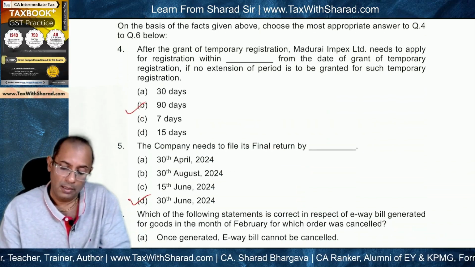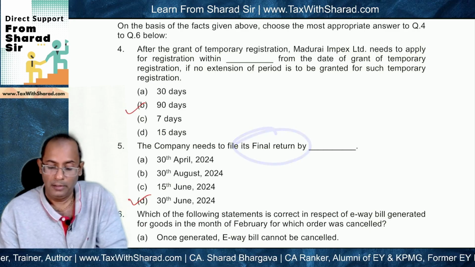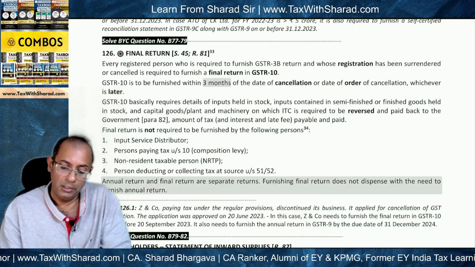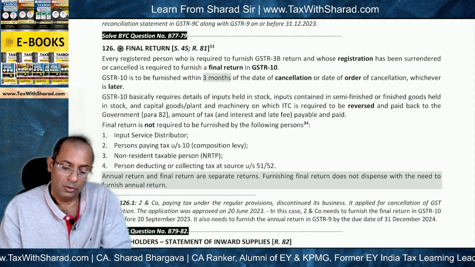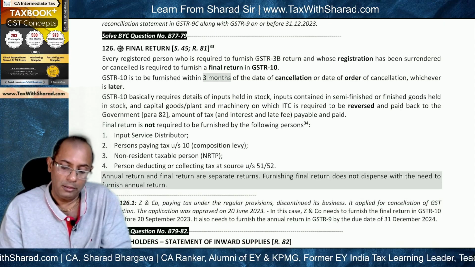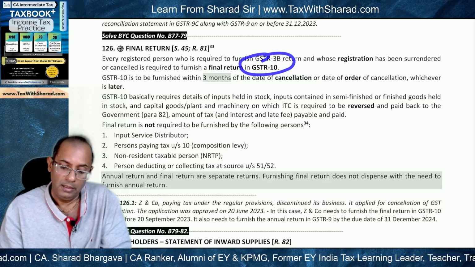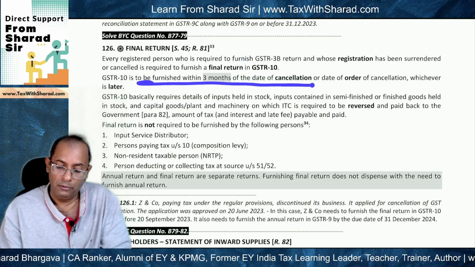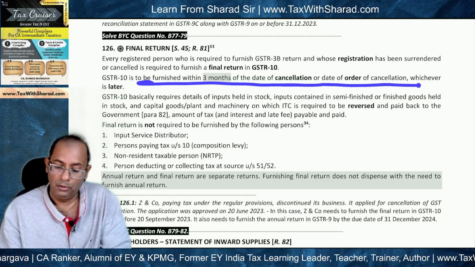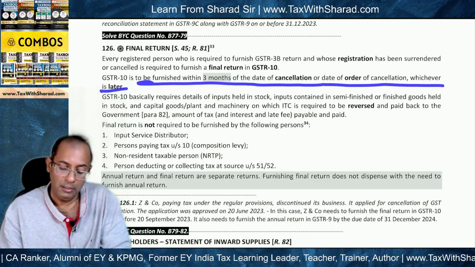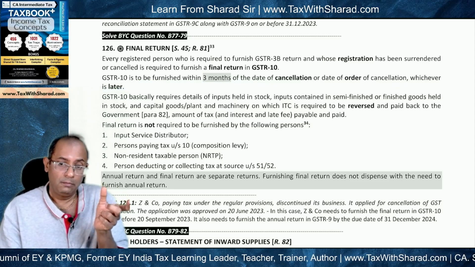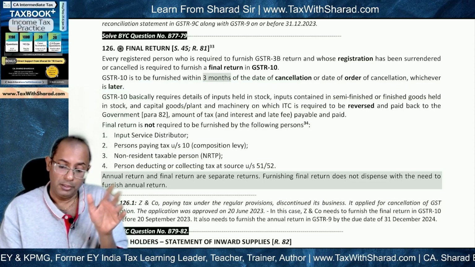Okay, so the company will now need to file its final return by what date? And if we look at the provisions for final return, so the final return is to be submitted in form GSTR 10, and it is to be furnished within 3 months from the date of cancellation or date of order of cancellation, whichever is later. So later of what? Date of cancellation or date of order of cancellation, 3 months from that.